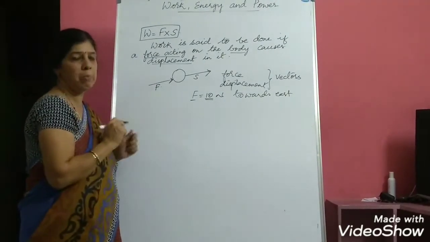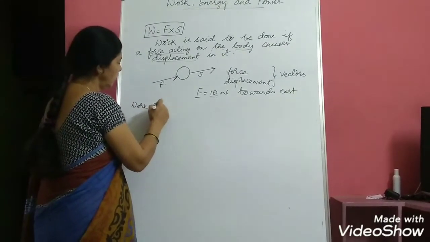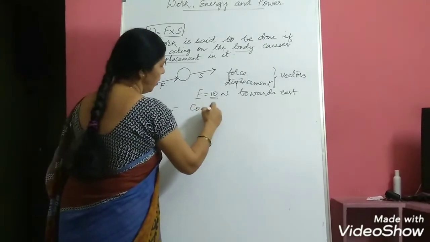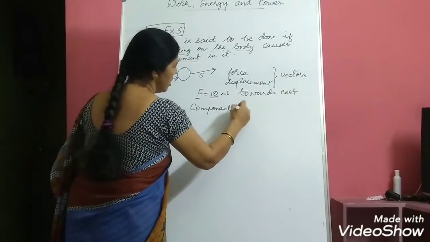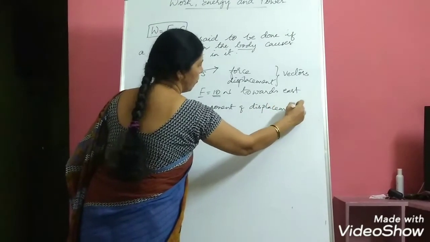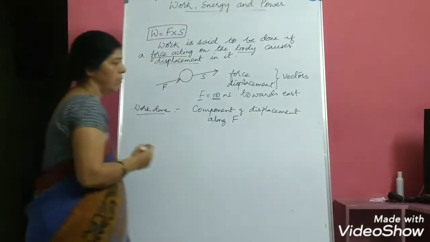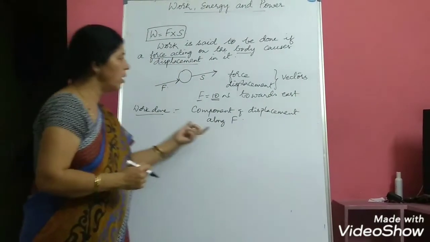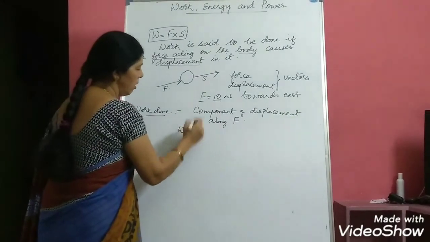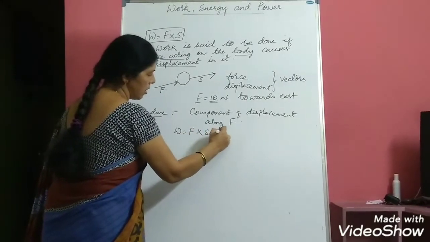Now, two cases we have to remember here. Work done, where we are taking the component of displacement along force. If you take the component of displacement along force, then the work done formula will be equal to F into S cos theta.